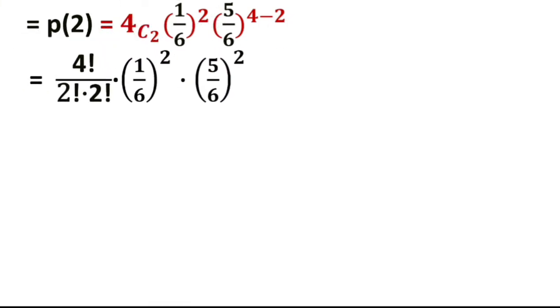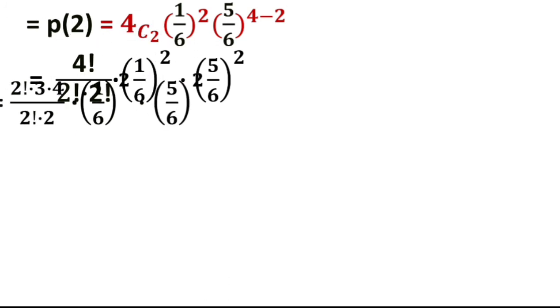What is 4C2? You can substitute the direct value or you can apply the formula. What is nCr? n factorial upon (n minus r) factorial into r factorial. Here r and n are given, so it is 4 factorial upon (4 minus 2) factorial, that is 2 factorial into 2 factorial, into (1/6)^2 into (5/6)^2. See, this 4 factorial you can split in terms of 2 factorial into 3 into 4.